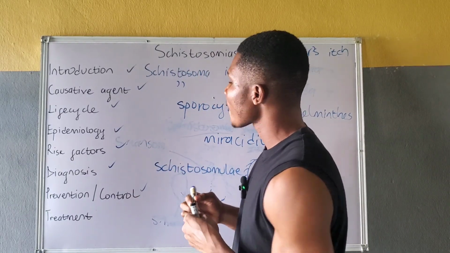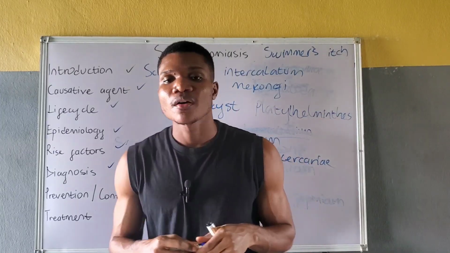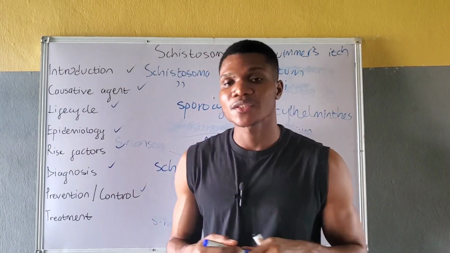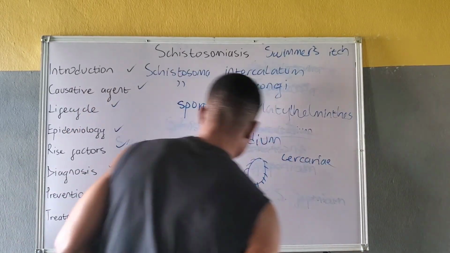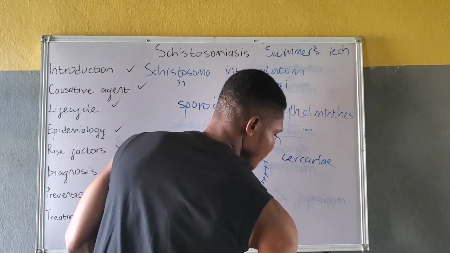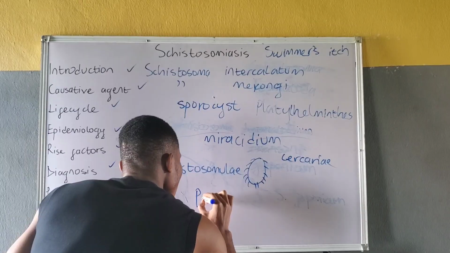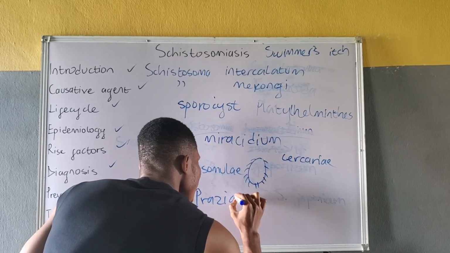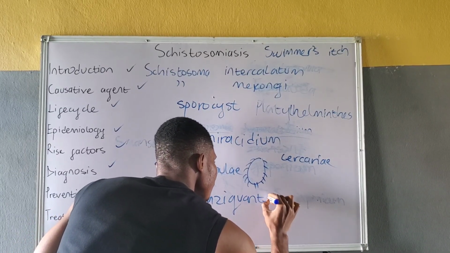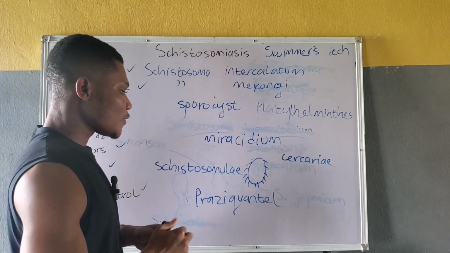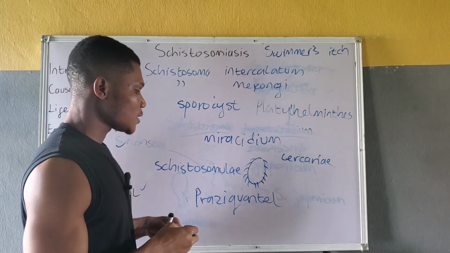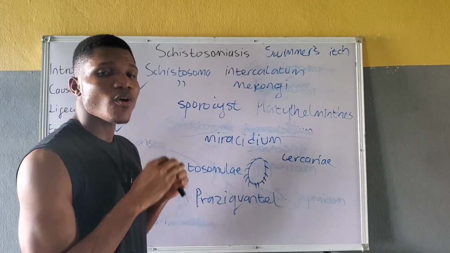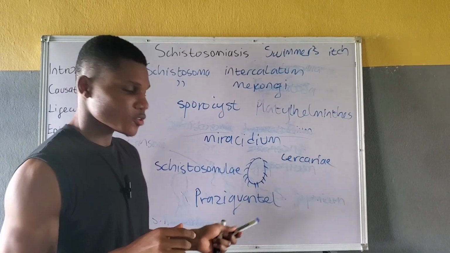Let's talk about treatment. The treatment of schistosomiasis is basically done using praziquantel. Praziquantel is the drug of choice used in therapy of schistosomiasis. It is effective against all species of schistosoma.